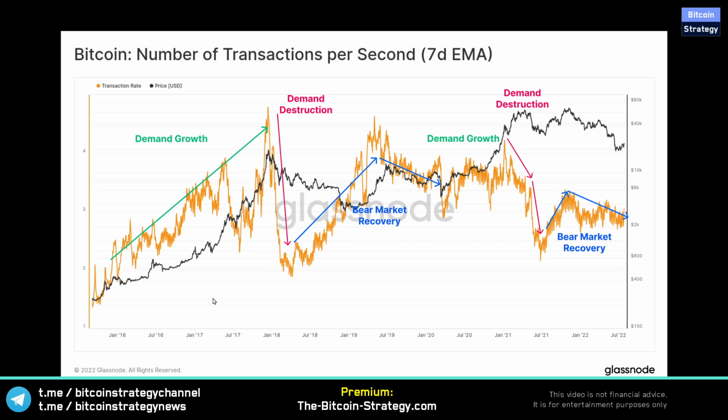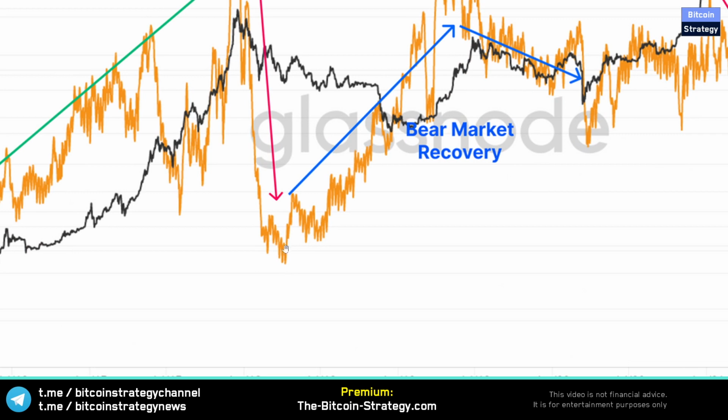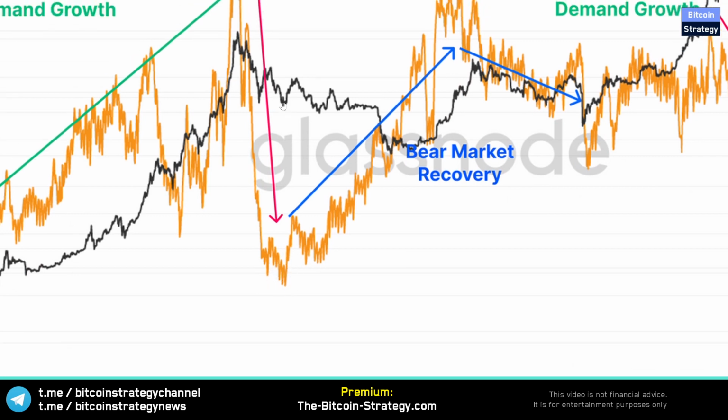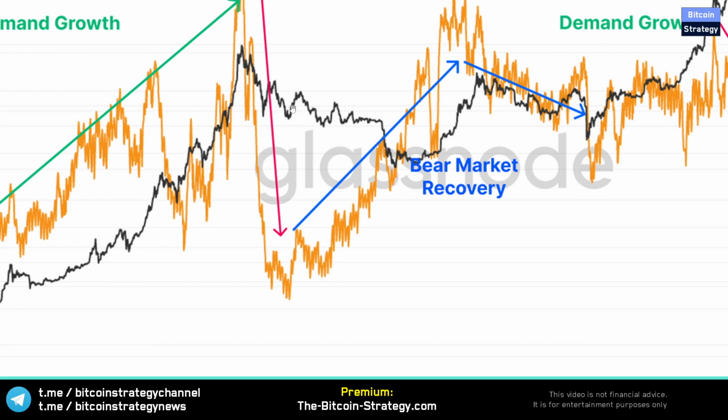But this is by no means a perfect measure here, right? Because if you even pick the bottom for the number of transactions, this was the historical bottom. The price did not yet bottom. The price here was at around 8 or 9K at the transaction activity bottom. It then still fell all the way to 3.5K. So even though more people dollar cost averaged, even though more activity happened during this time after the depression, the price still went down further.